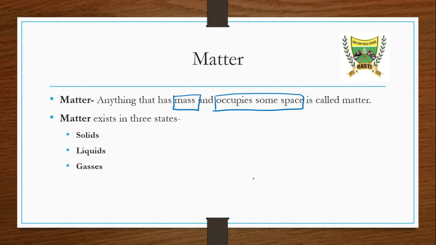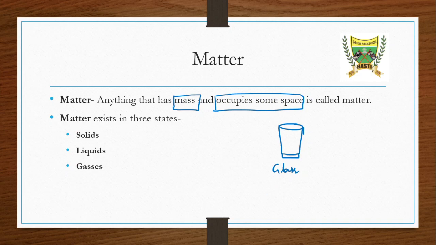What does this mean, that it has to occupy some space? Suppose that we are using a glass. Okay, let's see, we have a water glass which is empty right now. This is your glass. Now if you hold a glass, what do you feel?